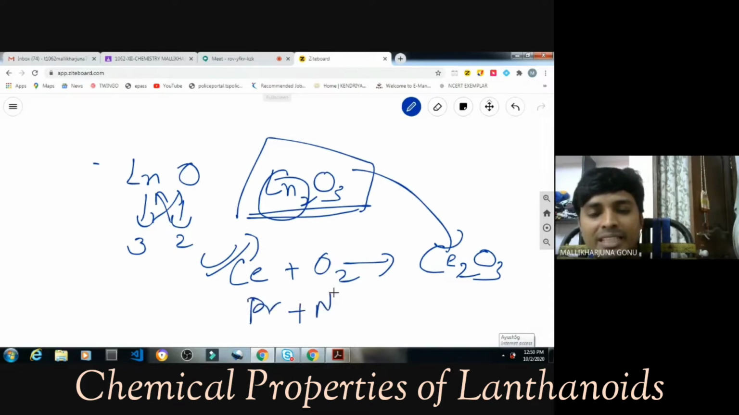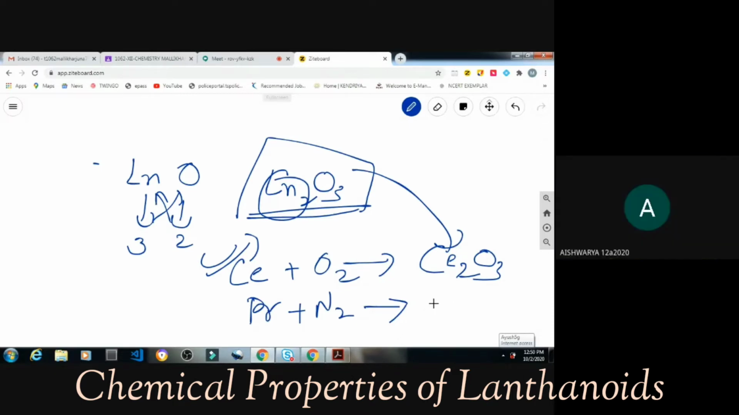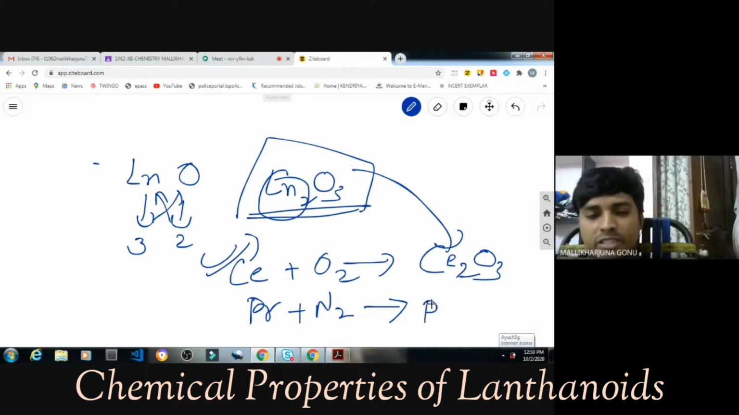In the examination, if they give you this, what product will be formed here? Pooja, what product will be formed here? Pr and N2. What product will be formed here? Pr2 and O3. What product will be formed, Vidisha?